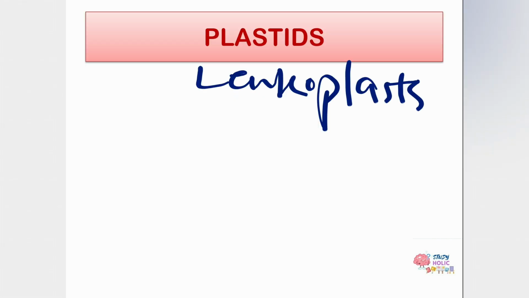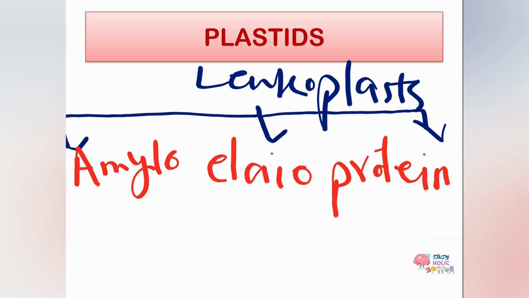The leucoplasts are basically found in the parenchyma cells of the roots, stems, and seeds. They act as storage organelles. On the basis of the kind of substance which they store, they are further classified into amyloplasts, elaioplasts, and proteinoplasts. The amyloplast stores starch, elaioplast stores lipids, and proteinoplast, as it says protein, stores protein.